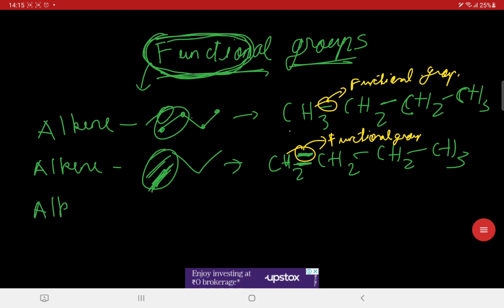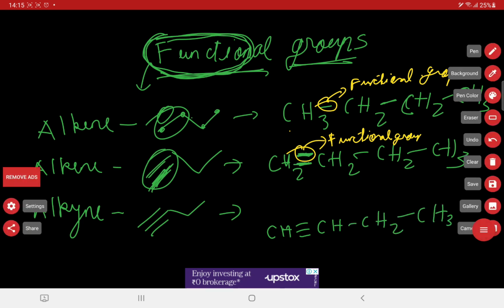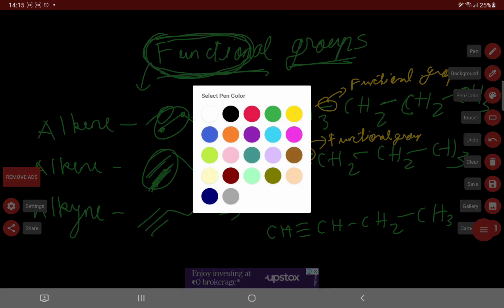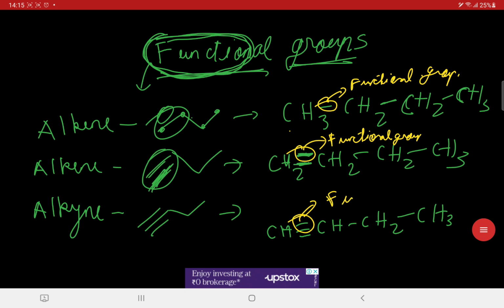Then we come to alkyne. By the word you can guess, I think, the triple bond is present over here. This is butane, by the way, and this, it looks like this, and this thing is called the functional group over here.